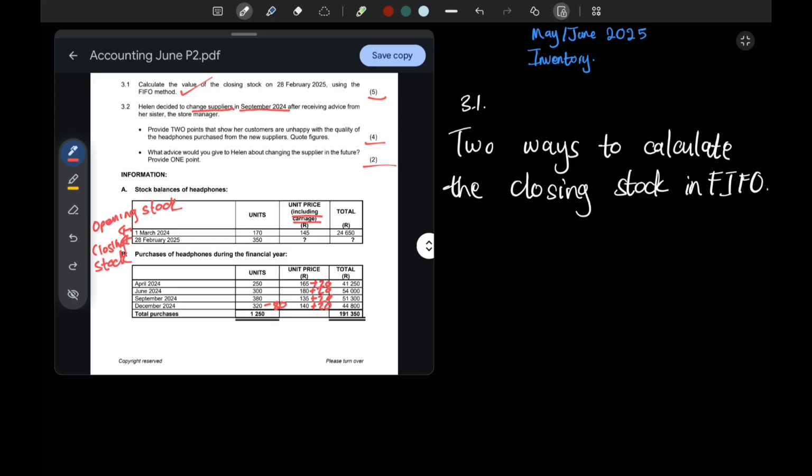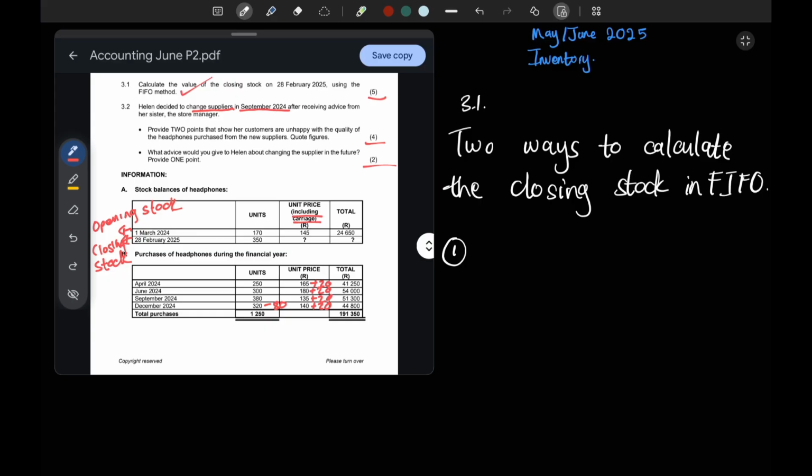The first one is the normal one, when closing stock units are not given. I won't write all this information. As I've said, please reach out to us and ask for this document. I'll specifically give you this question paper as well as the memo, including our document that specifically tells you how to answer these question papers.